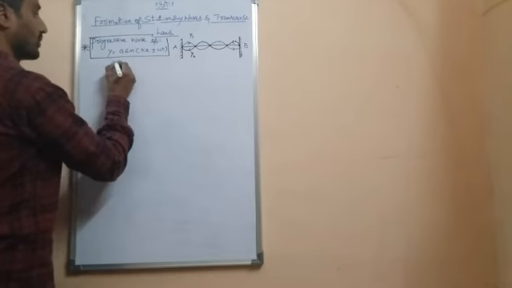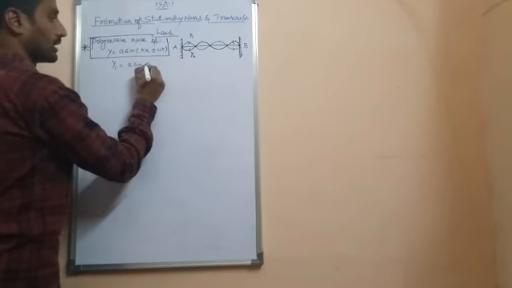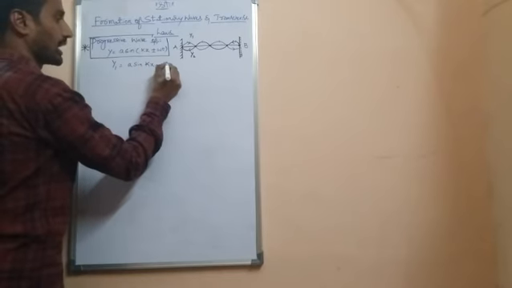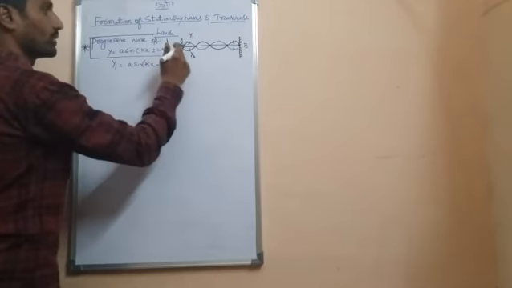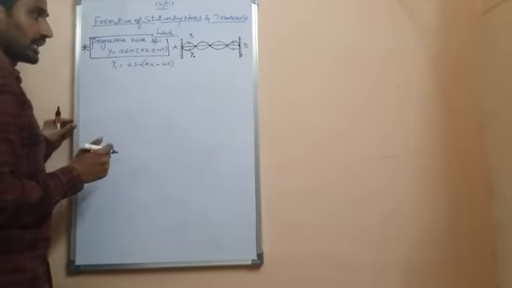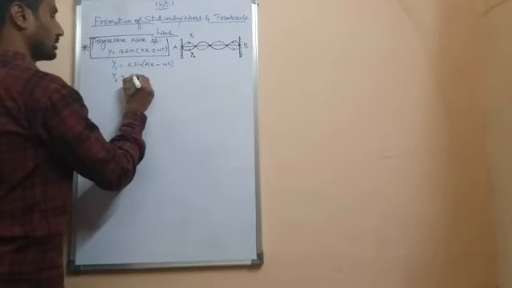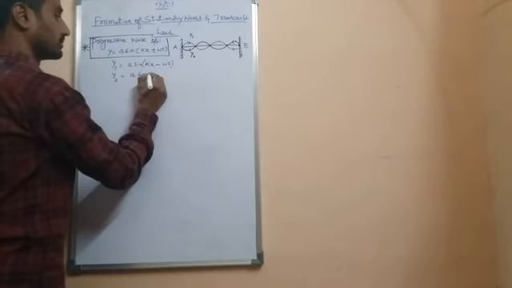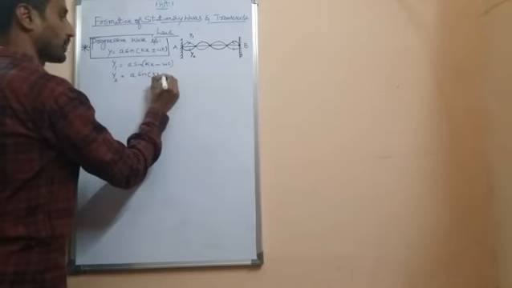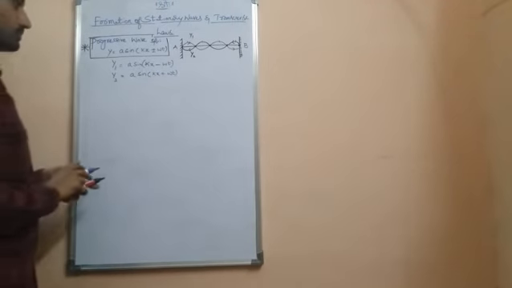So y1 is equal to a sin(kx minus omega t), because y1 is moving from A to B in the positive x direction, and y2 is equal to a sin(kx plus omega t), which is the reflected wave.